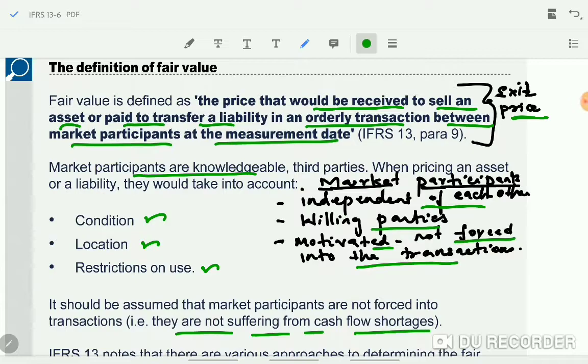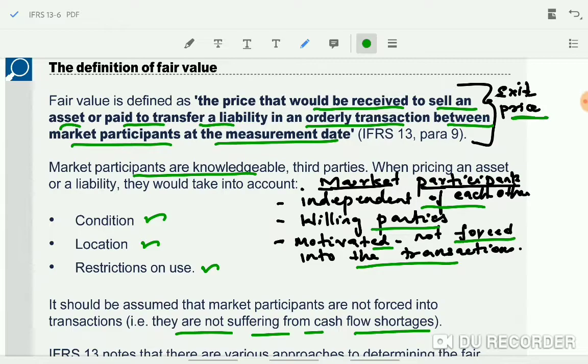These 3 points market participants will take into consideration, and it is said in IFRS 13 that even when entities are measuring the fair value of assets and liabilities, they have to take into consideration the condition, location, and any restriction on the use and sale of the asset and the liabilities.